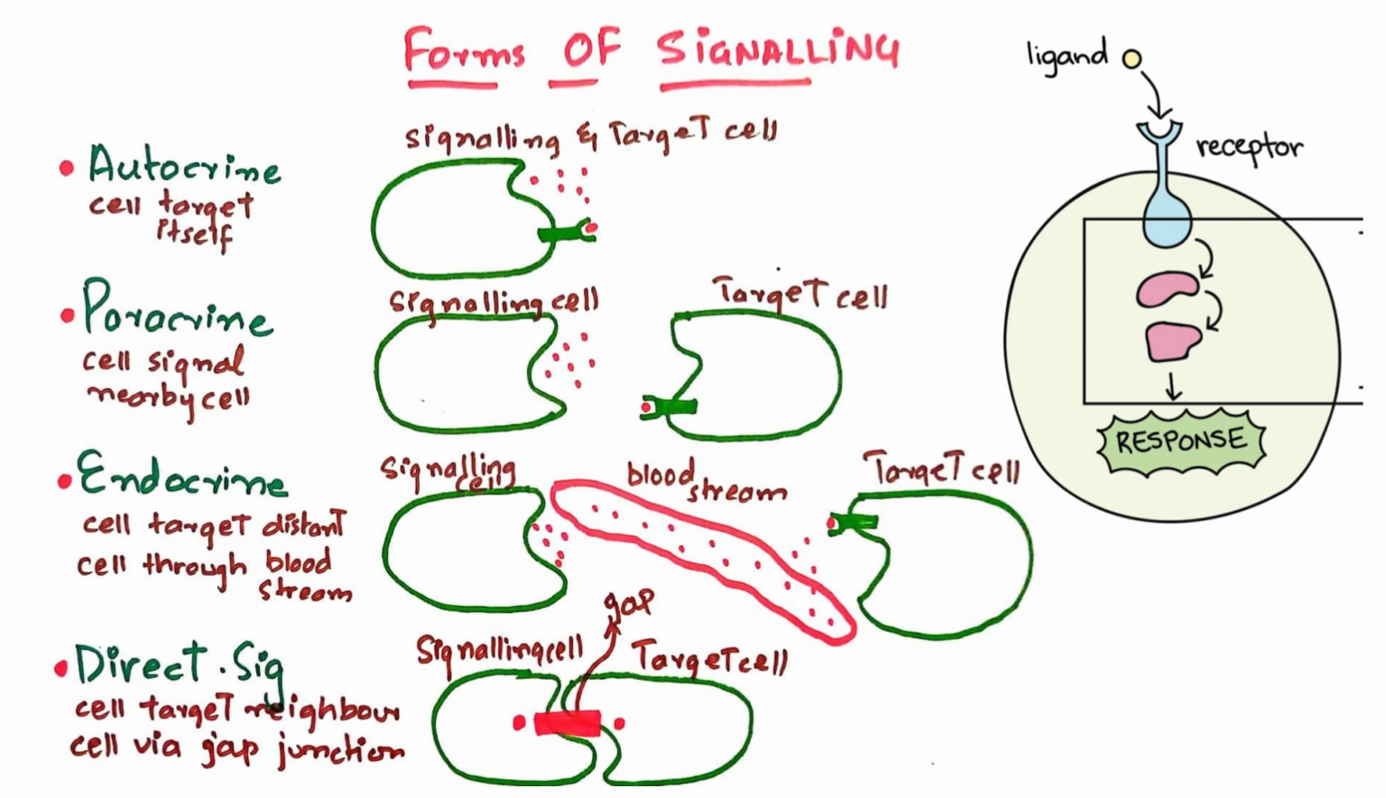The next one is the paracrine signaling. It is a signaling in which a cell signals nearby cells. Chemical signals are released by the signaling cell and received by the target cells having receptor for it.